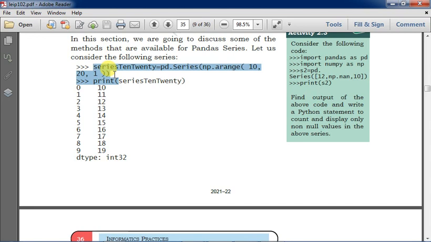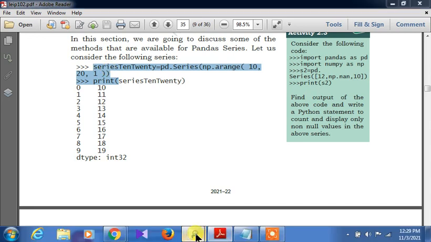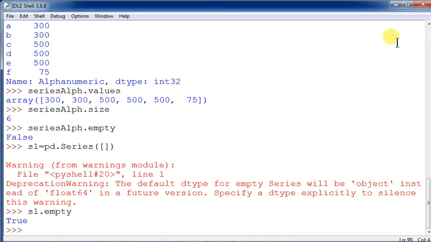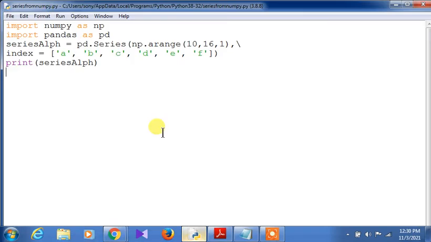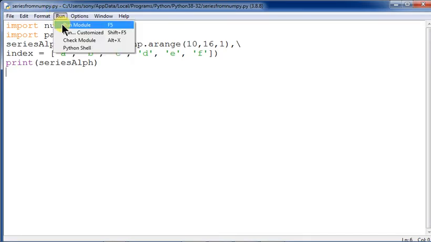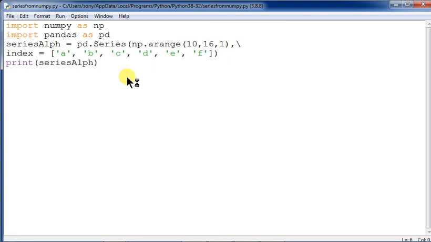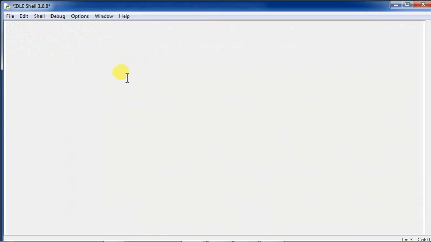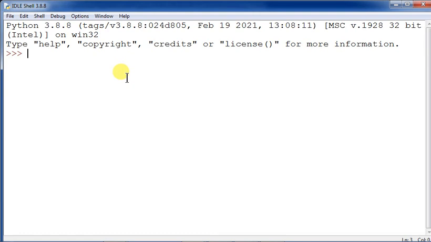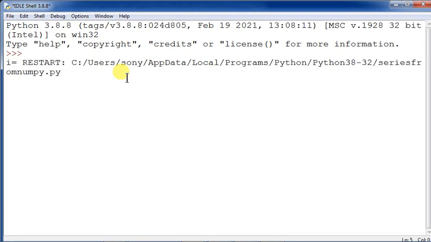So let us see 10, 20. Fine. So they have given the name as series1020. I am resetting the shell once because it has come already down. Now I am running the shell out here. Run module. First of all I need to import pandas. That is actually a disadvantage whenever you are using a new program: you are using a new shell, you need to import everything, and it takes a bit of time. Otherwise errors will be generated.